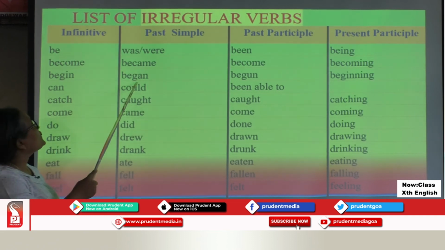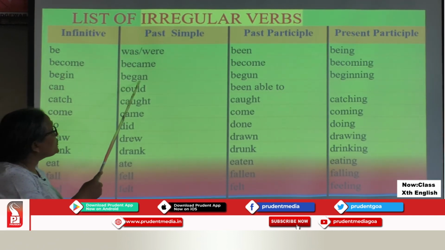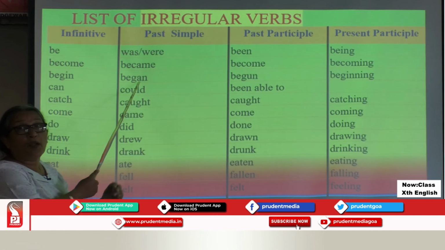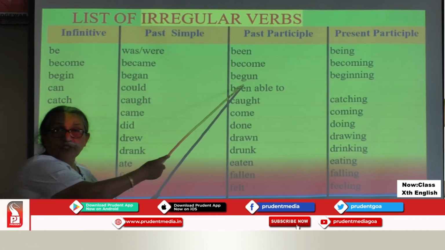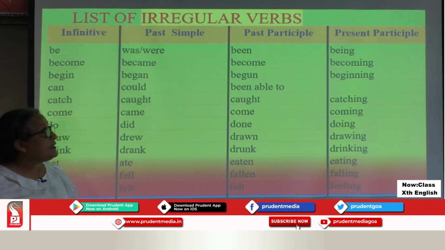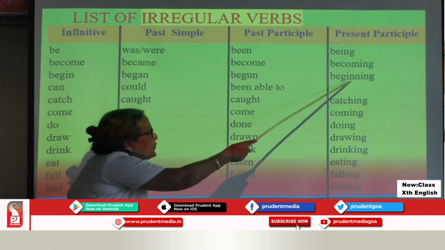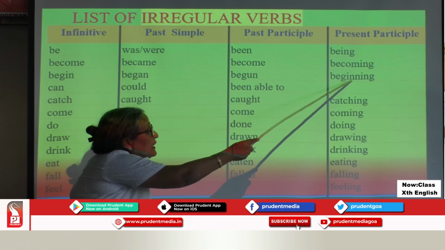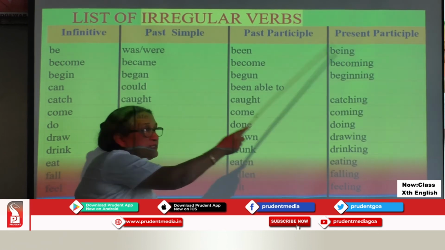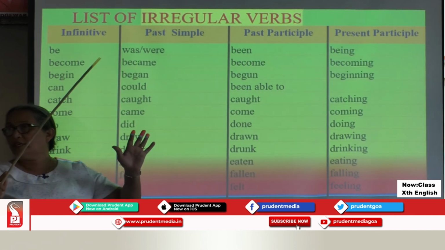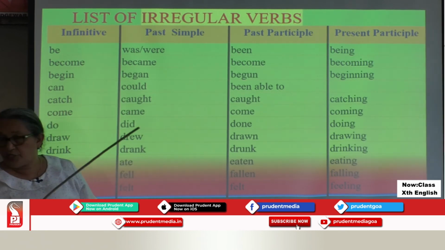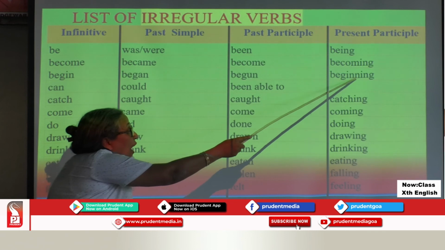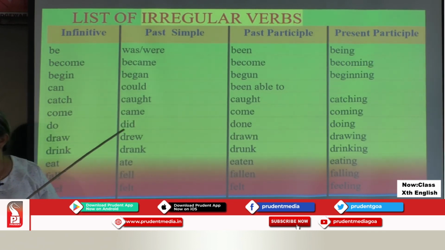Having said that, let us go to the third verb, begin. In the case of simple past, it changed its spelling, not following any rule: began. Past participle again changed its spelling: begun. Now look here at what I was referring to. This n has doubled here. Follow the rule to convert it into the present participle, that is the ing. Why has this n doubled, children?